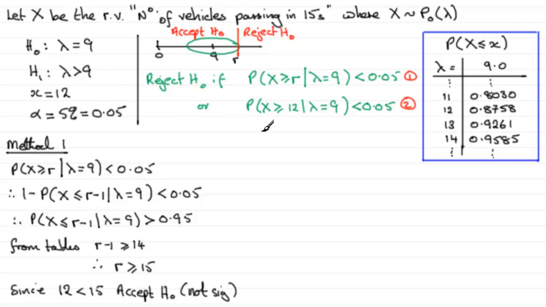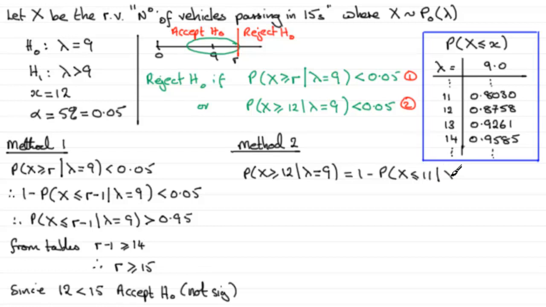Now I did say we'll do both methods, so I'll run through method 2 as well. You're going to need this at times. In fact, you're going to need this kind of method when we do the next part of this question. So for method 2, I'm going to start off with what we've got here. The probability that x is greater than or equal to 12, given the null hypothesis is true, that the mean is 9. Now to work something like this out, we would have to do 1 minus the probability that x is less than or equal to 11, given that the mean is 9.